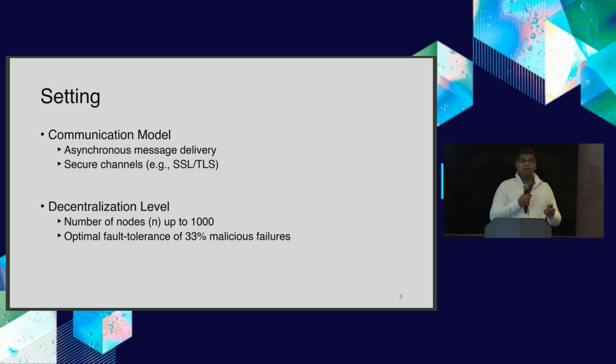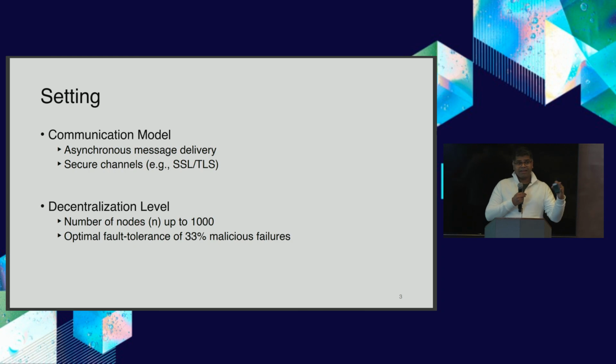which will continue to remain also in the post-quantum world. And then the decentralization level that I'm considering is up to thousands of nodes, and I'm thinking of optimal fault tolerance of 33% malicious parties, which is optimal in this case. So the key differentiator is there may exist systems which can go for higher values of n, but if they reduce the fault tolerance lower, then they become not comparable.